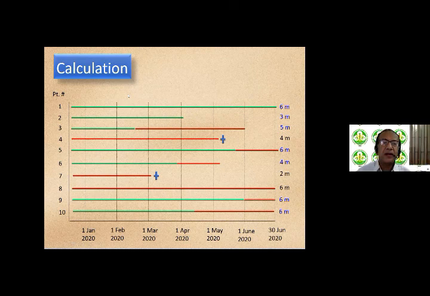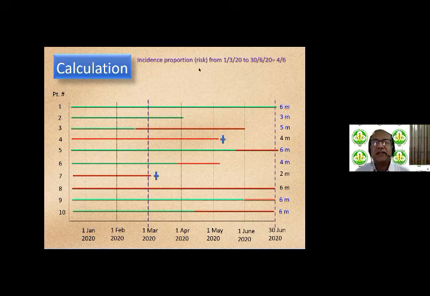Okay, now let's proceed. Let us start off first with the incidence proportion, and I hope all of you can see the incidence proportion. It's at the top of the slide. The incidence proportion, or the risk, and we are going to look at a period from the 1st of March 2020 to the 30th of June 2020.